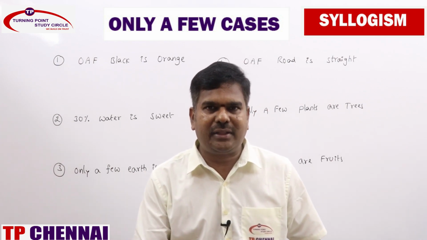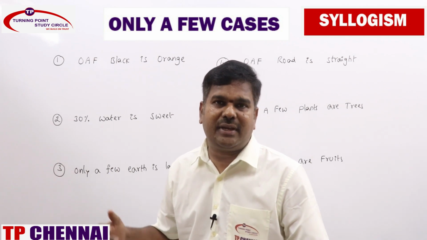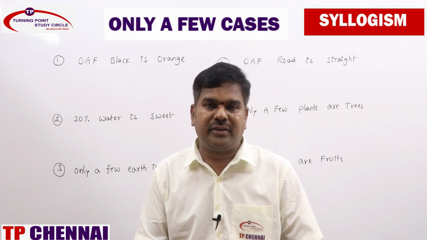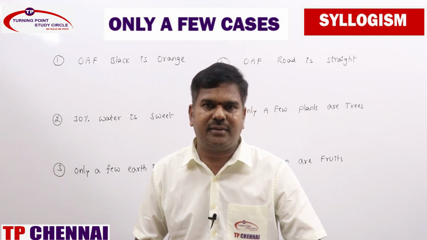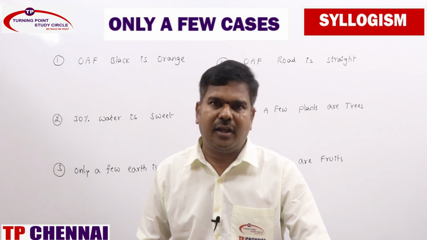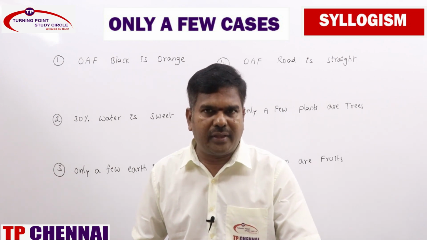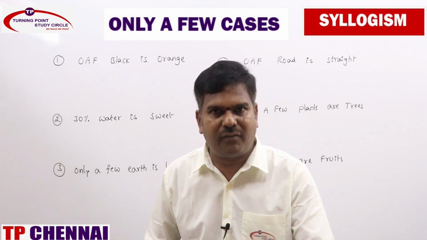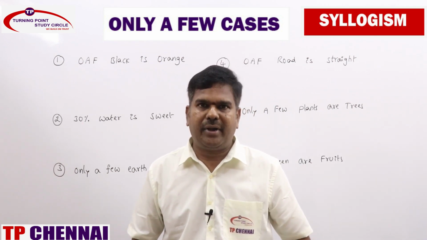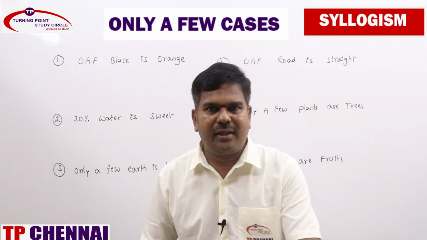We will go ahead with the next one, two statements, three statements and all, the actual pattern of examination questions, previously asked and recently asked questions, in the next session. For only a few cases, always remember there are no complementary pairs. We will see that in the next session.